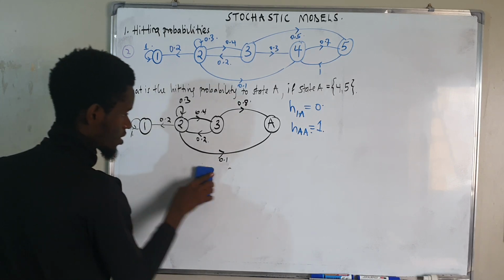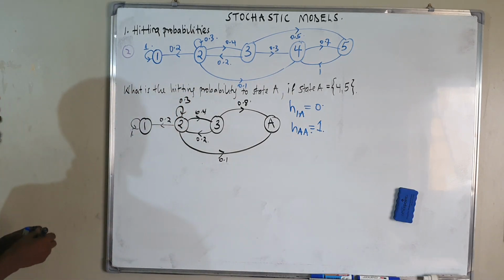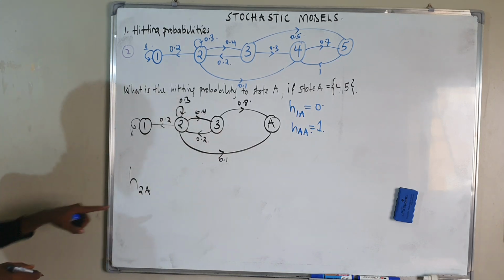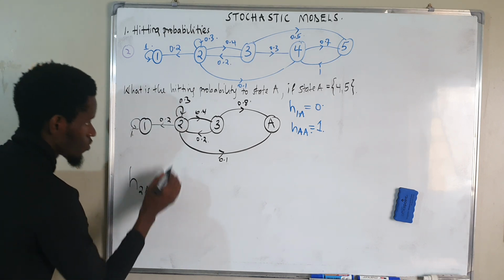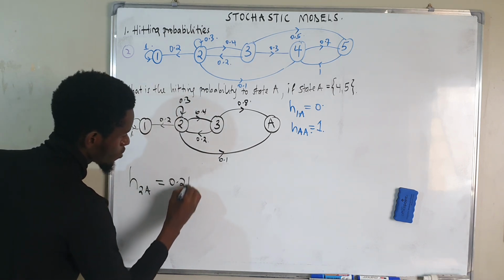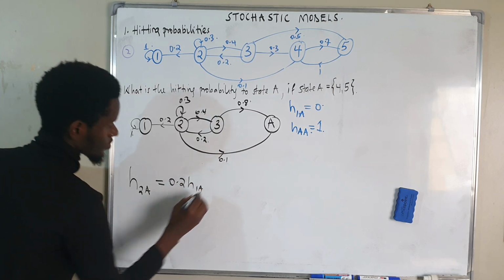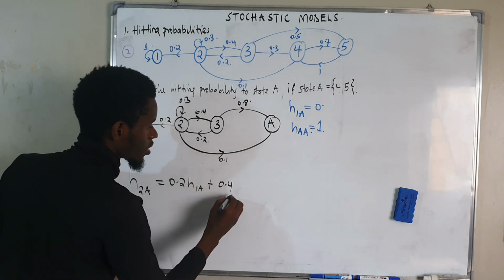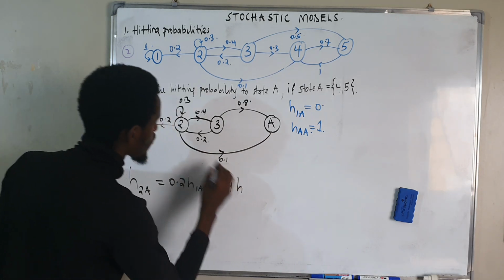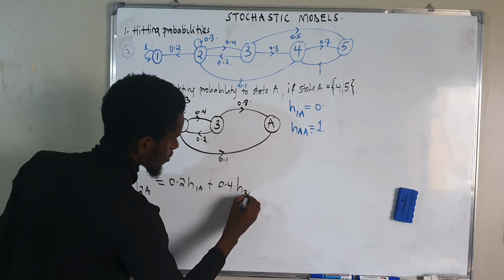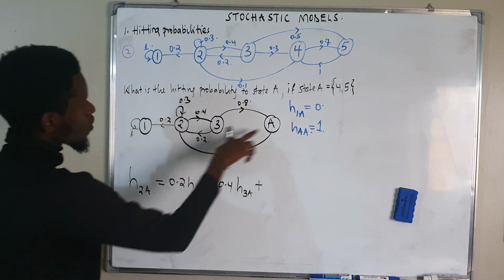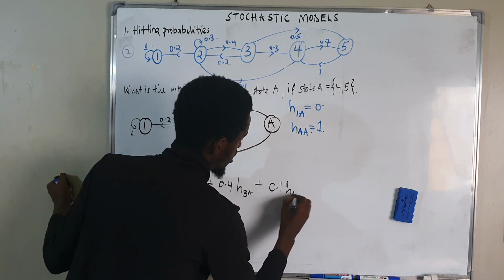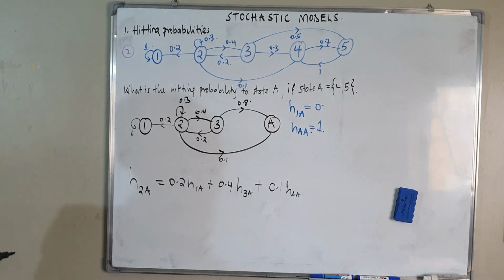Now from here, we are saying that we want to get our hitting probabilities. I want to hit A from 2. Hitting A from 2 means that I'll have to first leave 2 to 1, which is 0.2, times the hitting probability of 1 to A. Then plus also I will leave 2 to 3, which is 0.4, times the hitting probability of 3 to A. Now plus again, I'm leaving 2 to 4, which is 0.1, times the hitting probability, which is HAA. I think that equation is clear.